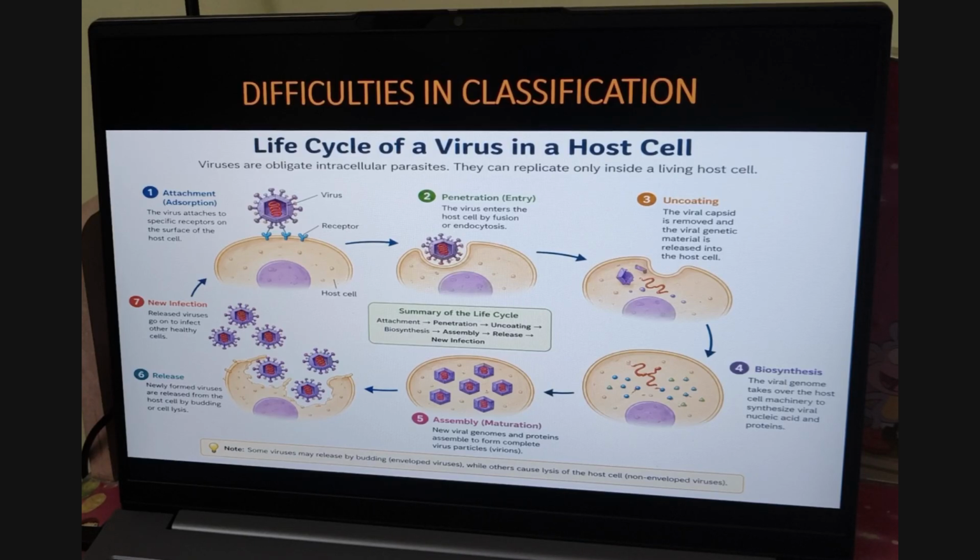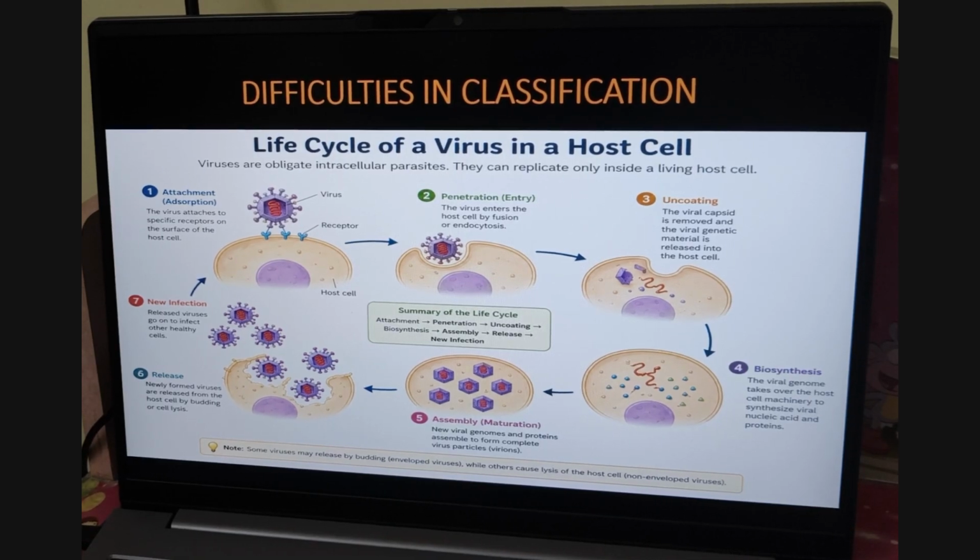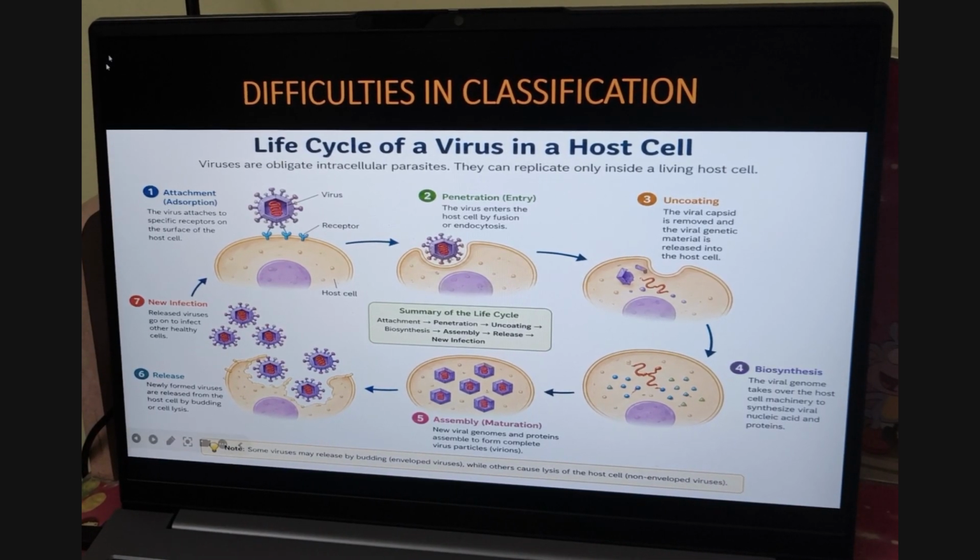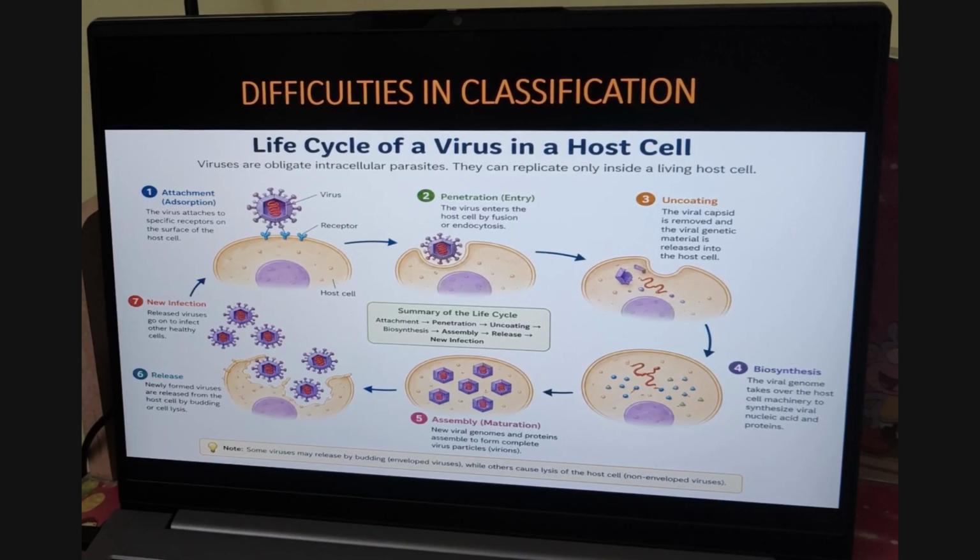So there were some difficulties in classification. We had certain difficulties in kingdom Plantae, which included all microbes. Even in the five kingdom concept, a few organisms were not included under any category. One is virus, the other is lichens. So let us see the characters of virus.